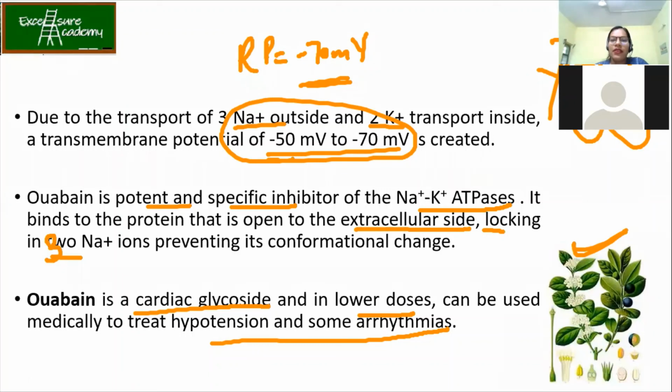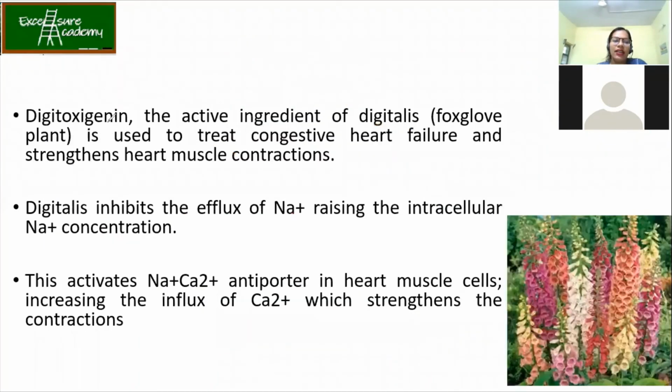Okay. So that is digitoxigenin. Okay, digitoxigenin. So it is the active ingredient of digitalis. So what is digitalis? It is this flower. Can you see? I have seen this in many places as the ornamental plants, but I never knew that this can be also toxic if it is inhaled continuously or ingested, sorry.